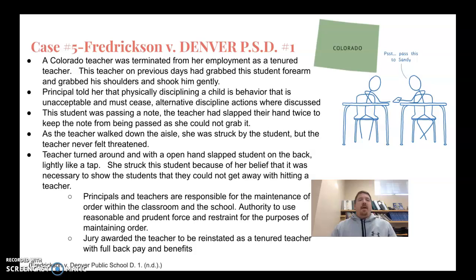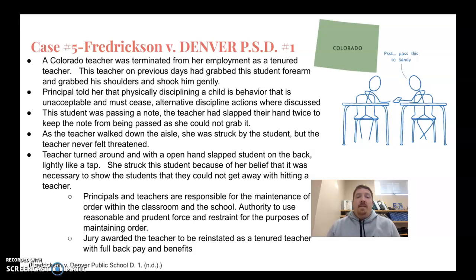Okay, case number 5, Frederickson versus Denver. A Colorado teacher was terminated from her employment as a tenured teacher. The teacher on previous days had grabbed this student's forearm and had also grabbed his shoulders and shook him gently. The principal told her that physically disciplining a child is behavior that is unacceptable and must cease. Alternative discipline actions were discussed at that time.